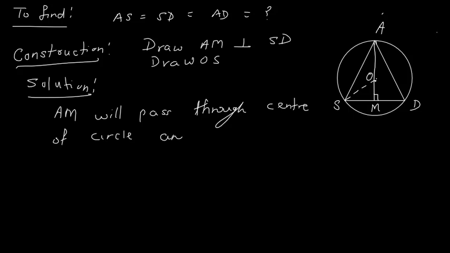and AM will bisect chord SD. We will say this is property of equilateral triangle.